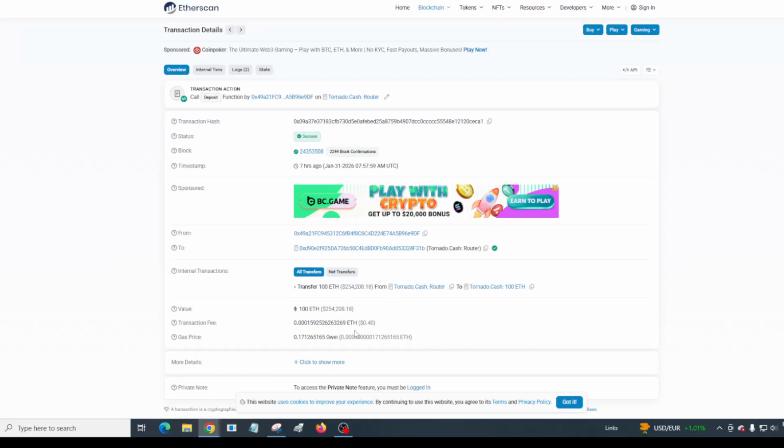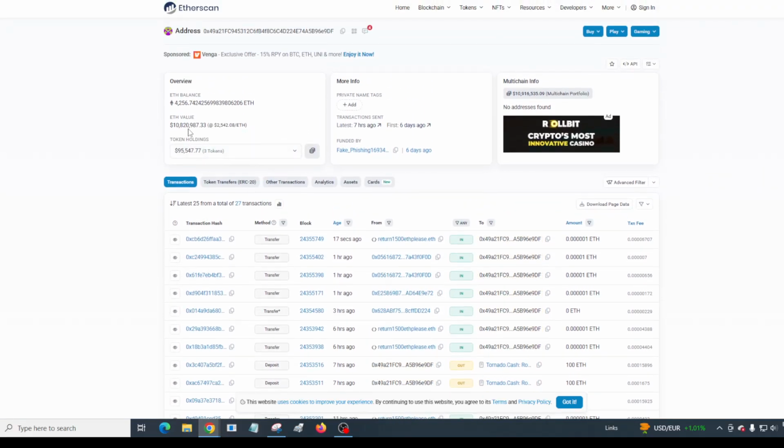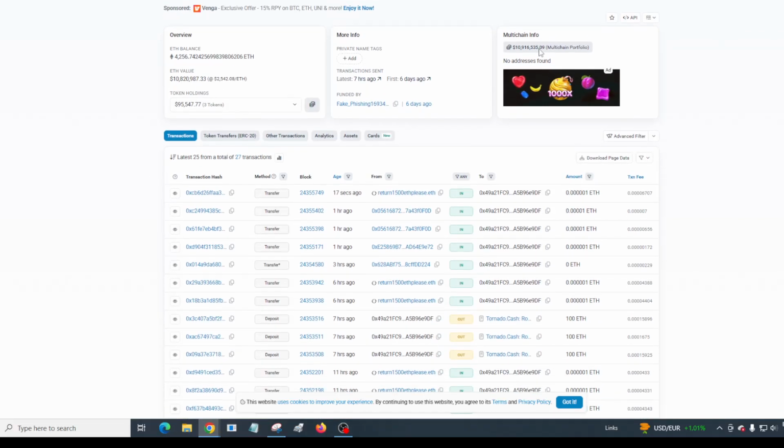And you can see here there's 250. So what they're doing is sending small amounts, in small increments via Tornado Cash, and there's currently about 10.8 million sitting in this account. So this is just sad.